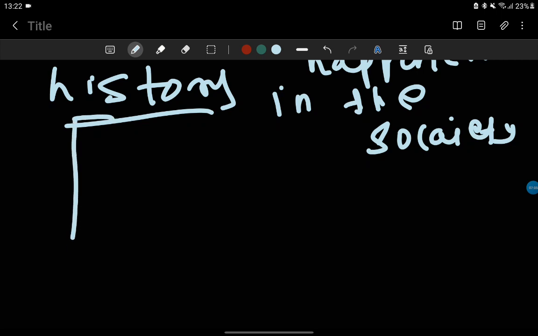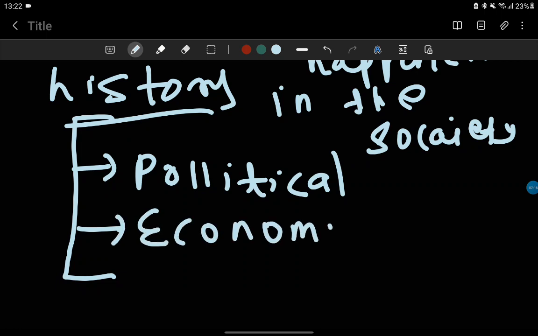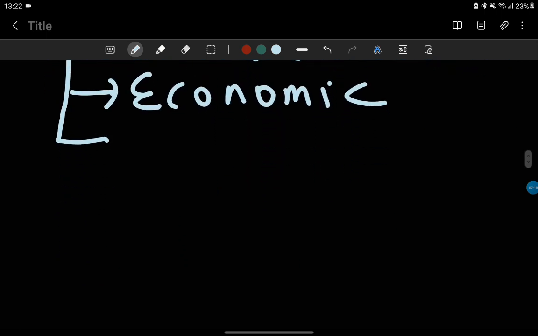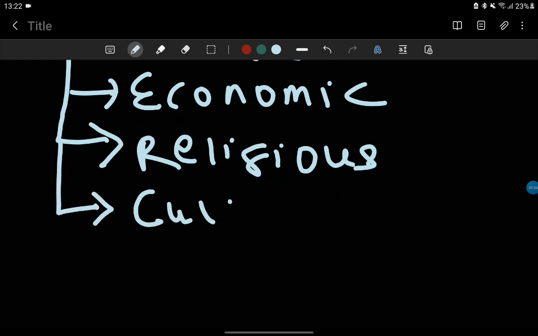So we have to understand the political dimension of the society. We have to understand the economic dimension of the society. Also we have to understand the religious dimension in society. Also we have to understand the cultural dimension in the society. And